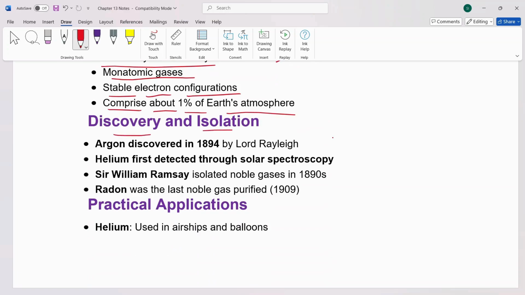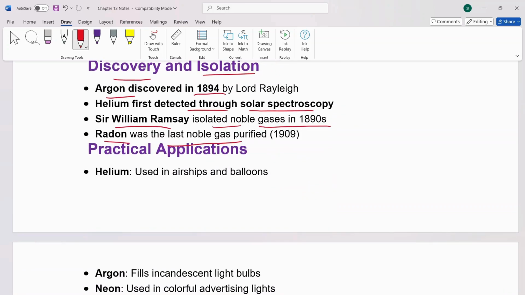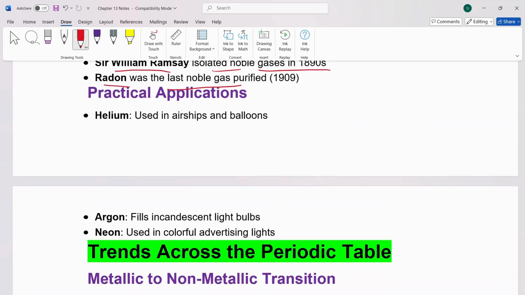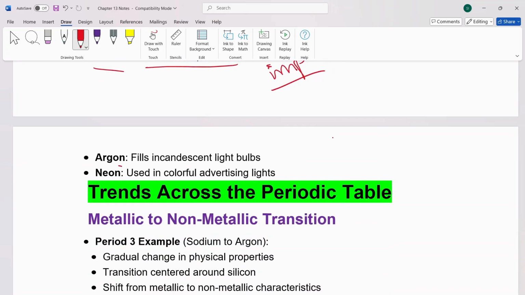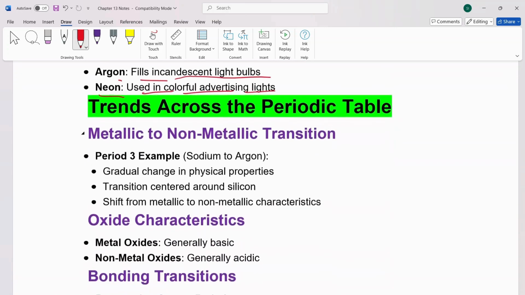Discovery and isolation of this group: argon discovered in 1894, helium first detected through solar spectroscopy, Sir William isolated noble gases in 1890, and radon was the last noble gas that was purified in 1909. Practical applications, important: helium used in airships and balloons, argon fills incandescent light bulbs, and neon used in colored advertising lights.